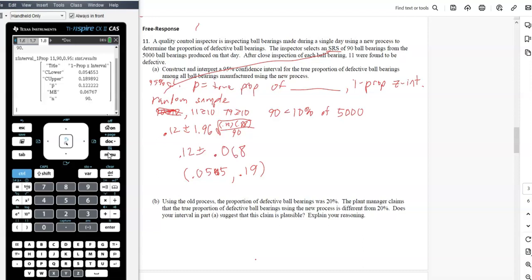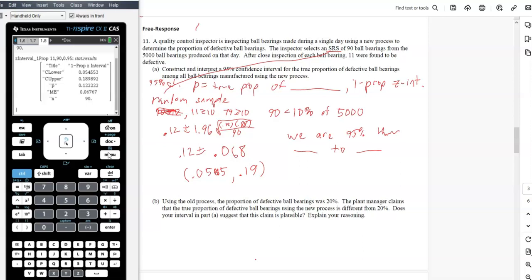So that's really good work there for the do. Conclusion: we are 95% confident that the interval from 0.055 to 0.19 contains the true proportion of defective ball bearings produced that day.